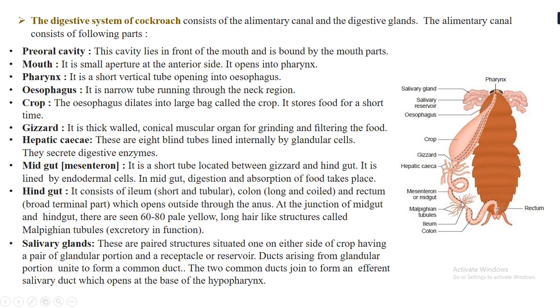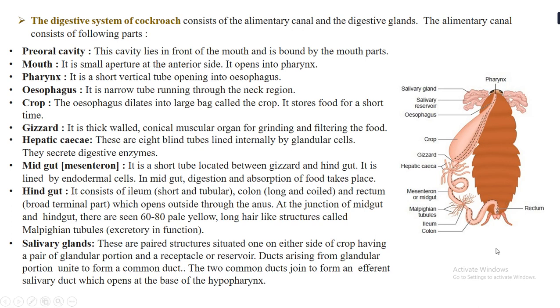Then coming to the hindgut, it consists of the ileum, colon and rectum. So the ileum is a short tube that you can see over here. This is a short tube. This descends towards the colon, which is a long and coiled tube that is not shown coiled over here, but it is a coiled tube. And then that dilates towards the rectum. So the rectum is a broad terminal part over here, and this rectum will then open into the anus region.